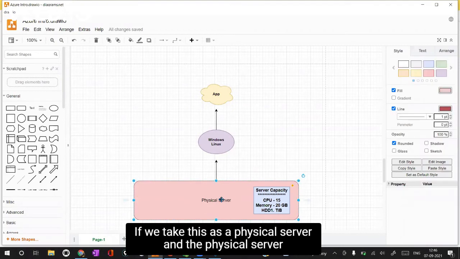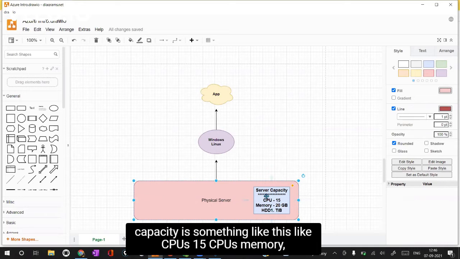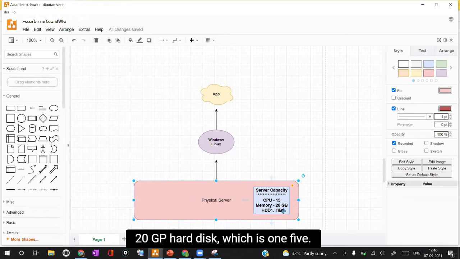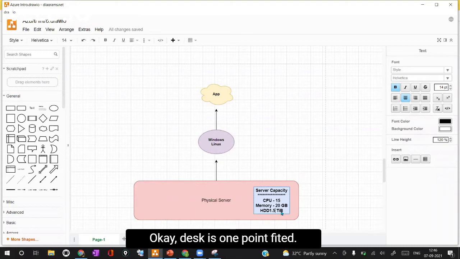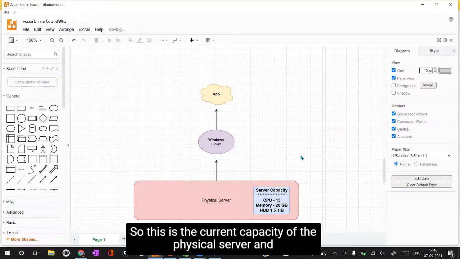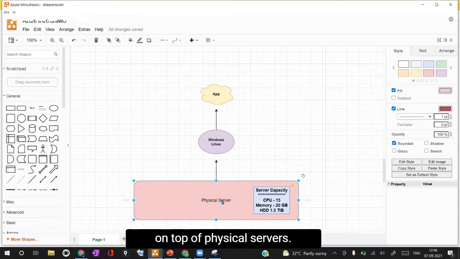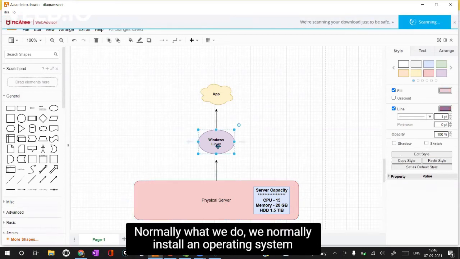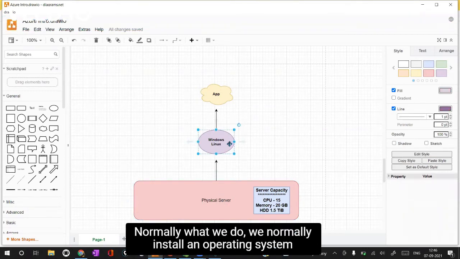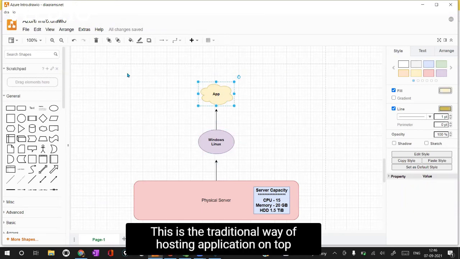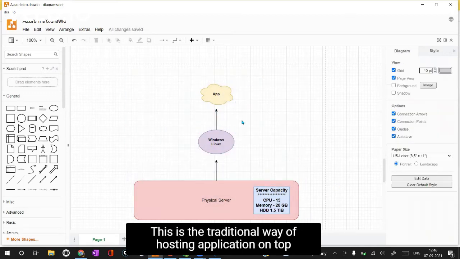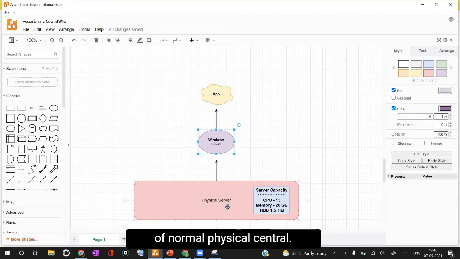If we take this as a physical server, and the physical server capacity is something like this: 15 CPUs, memory 20 GB, hard disk 1.5 TB. So this is the current capacity of the physical server. And on top of the physical server, normally we install an operating system and we will be hosting either our application or website. This is the traditional way of hosting an application on top of a normal physical server.